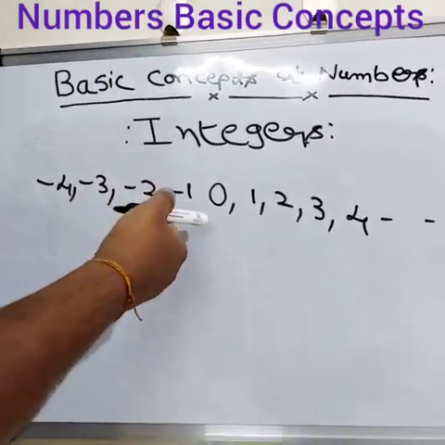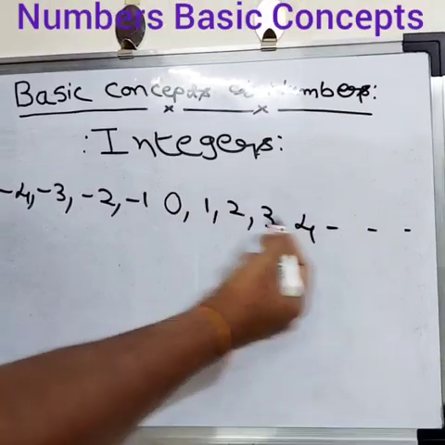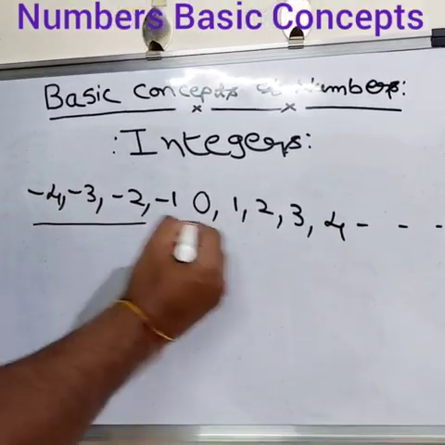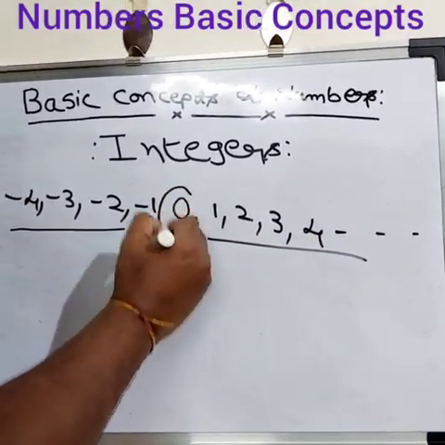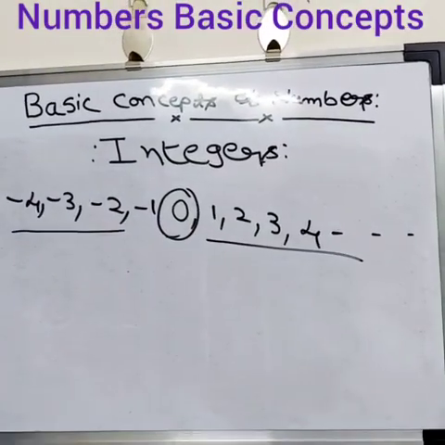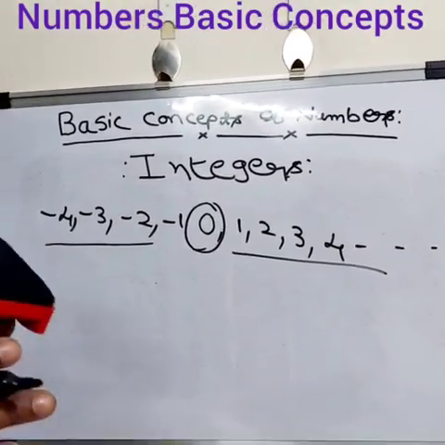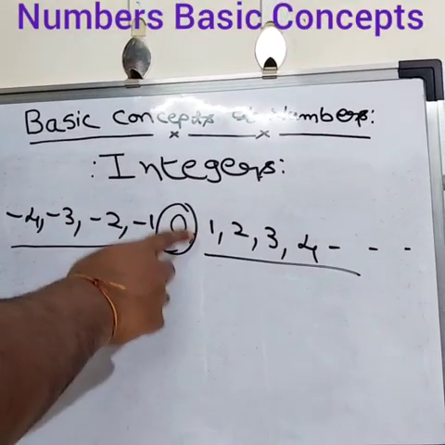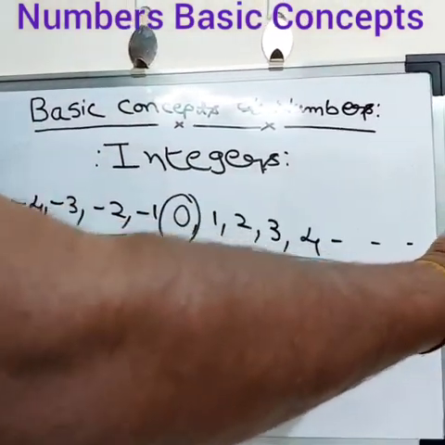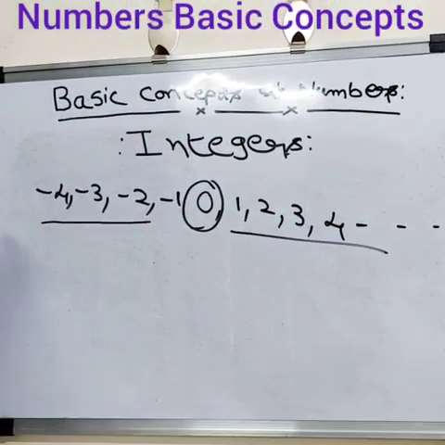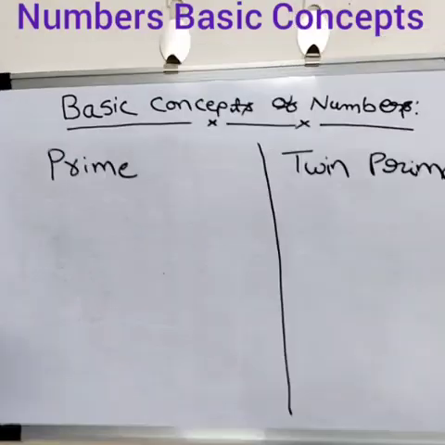So integers will have 0, positive numbers and negative numbers. 0 is the central point. Integers contain 0, right side of 0 all the positive numbers, and left side of 0 all the negative numbers.